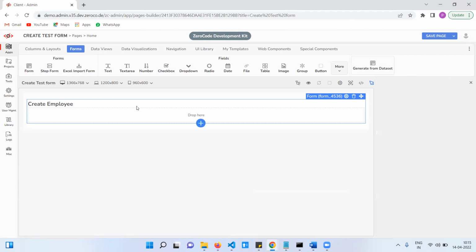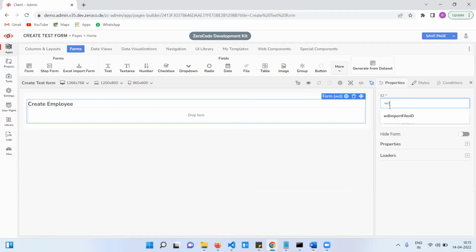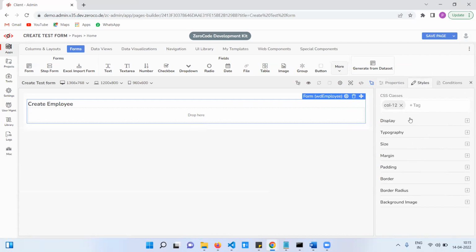Next, let's say here, create employee. I'm giving this a unique name, widget pro, create employee. Now the form setup is done. These are the styles. If you want to add custom styles for that form, we have display, the CSS size, width and height, margin,